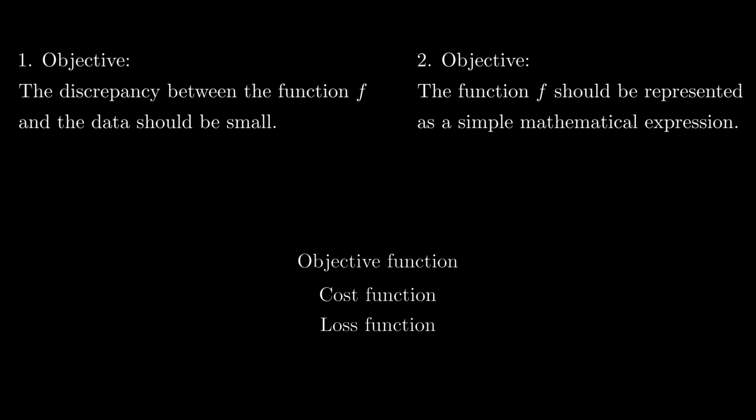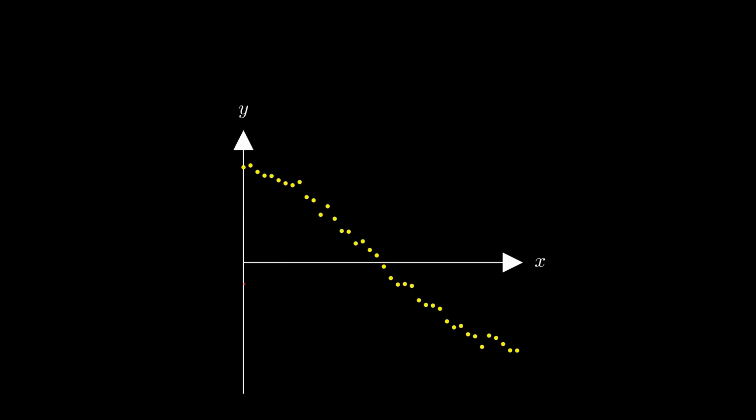But how could the loss functions specifically look like for our 2 objectives? Let's take a closer look at the first objective. We want the discrepancy between the function and the data to be small. But how can we mathematically quantify the discrepancy between the function and the data? We need a mathematical measure, which I will denote as L data, that is small when the function is close to the data and large otherwise.